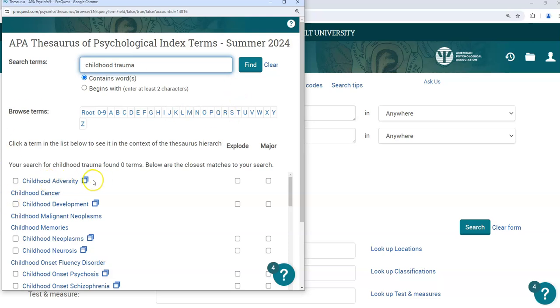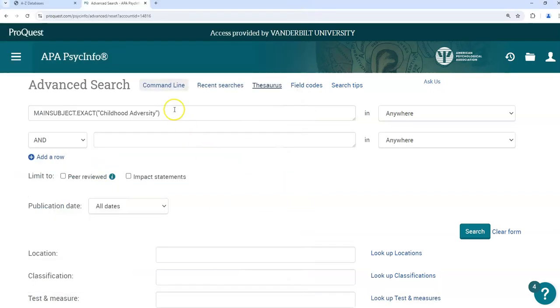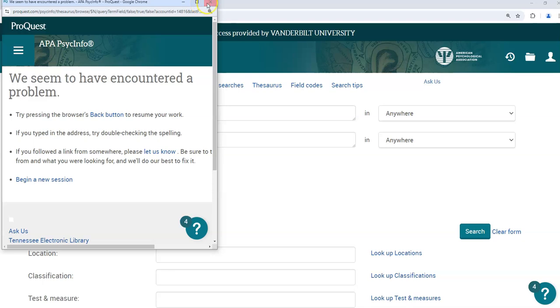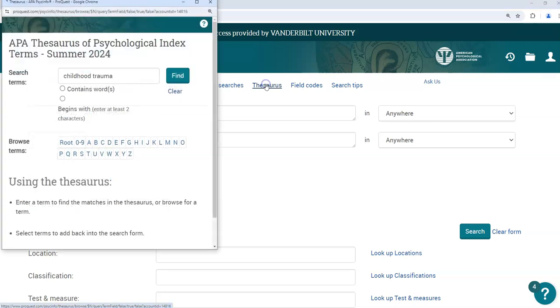It's not here, but I see childhood adversity fits the bill. What I would want to do if I wanted to search on this term is click it and then add it to my search. And it comes in the first box. Put my cursor then in the second, and I'm going to search for terms in the thesaurus related to self-image. And this happens sometimes. Self-image.